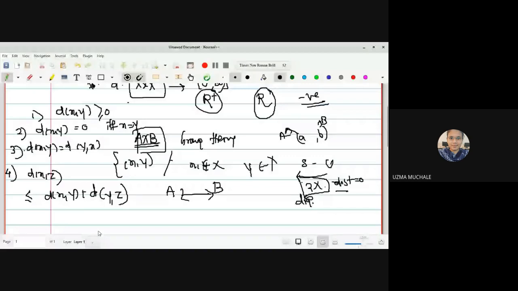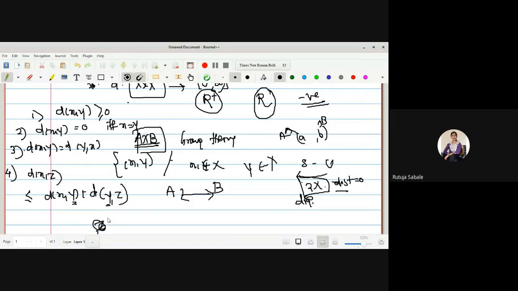Anyone remember what x, y, z are, and what the conditions between x, y, z are, if I want an inequality and if I want an equality? Because in the fourth condition we have two things: either it is strictly less or it is equality. Can anyone tell me when there will be equality and when there will be strictly less?